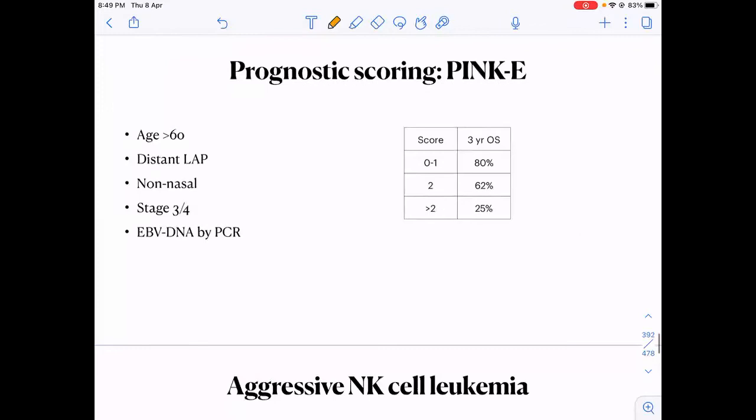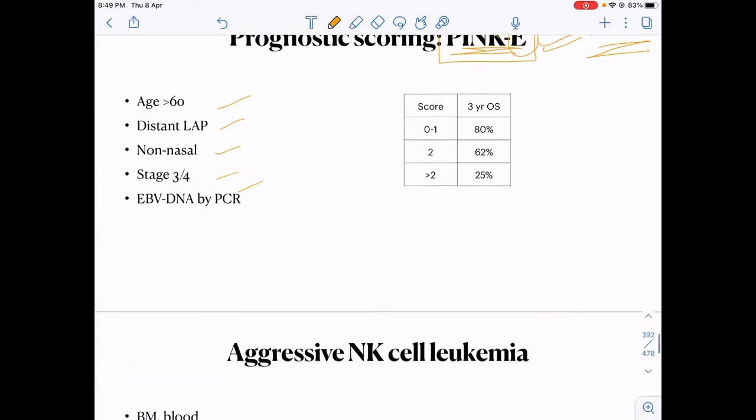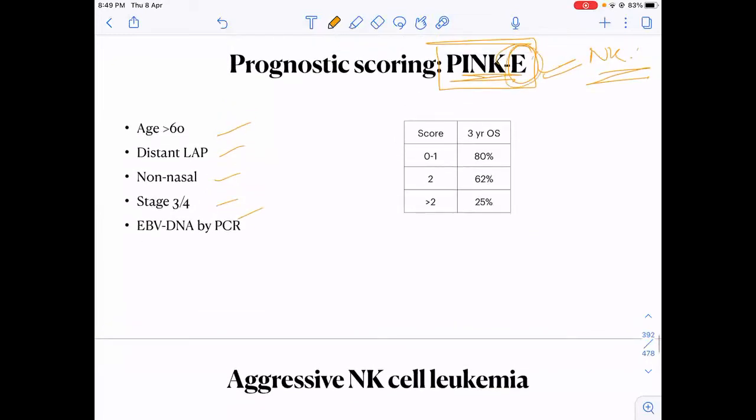Okay. This is the PINK-E prognostic scoring, used for, you should know, NK T cell lymphoma. Hopefully you don't need to know the constituents of the same, but PINK-E means that you are including the EBV DNA levels done by PCR. So PINK-E is the prognostic scoring used for NK T cell lymphoma, where E stands for the EBV